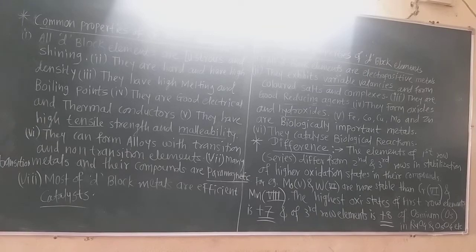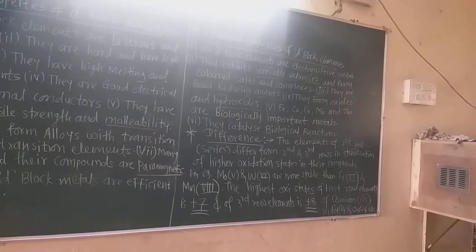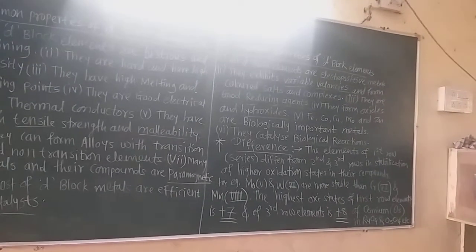Now let us study their chemical properties. We have learned the common properties of the transition metals. Now let us learn the chemical properties of the d block elements, that is, the transition metals.